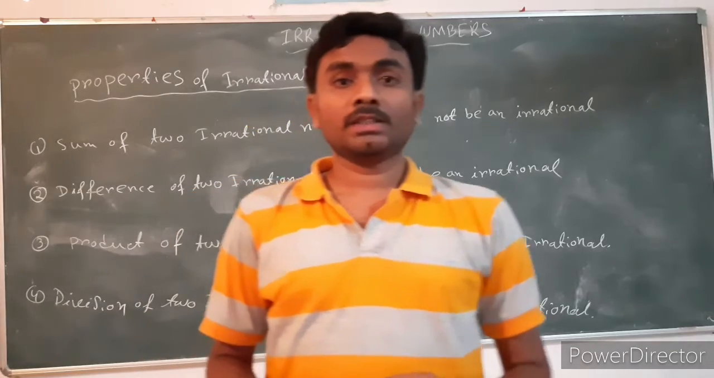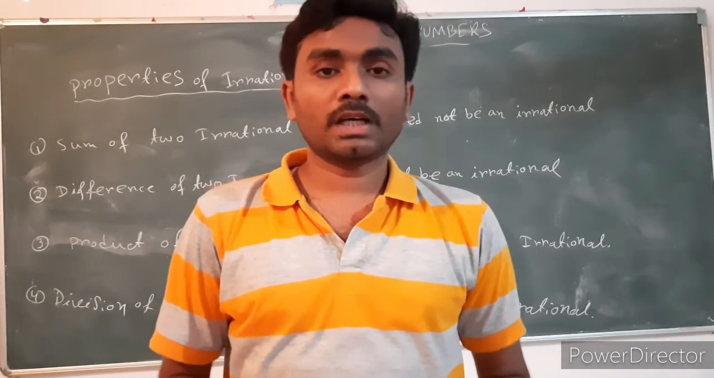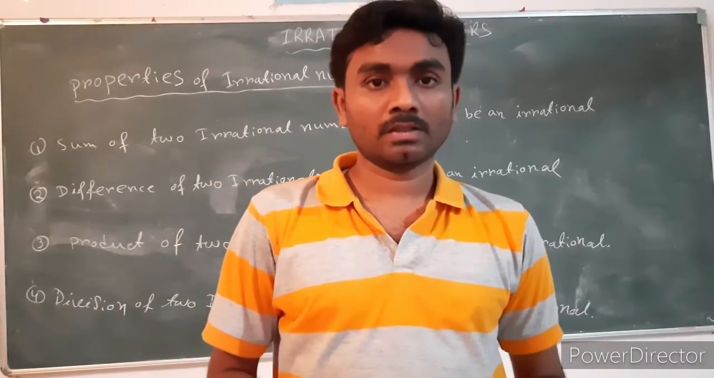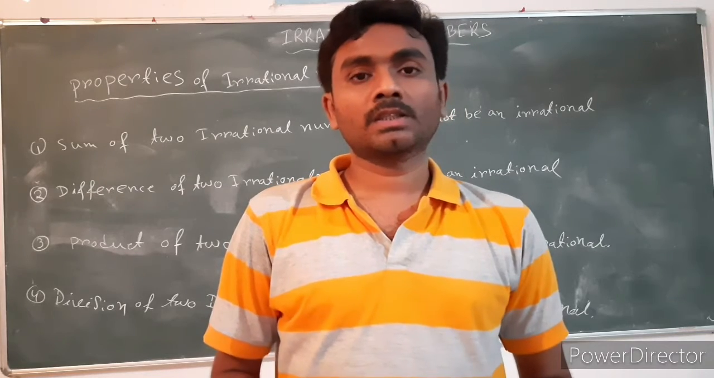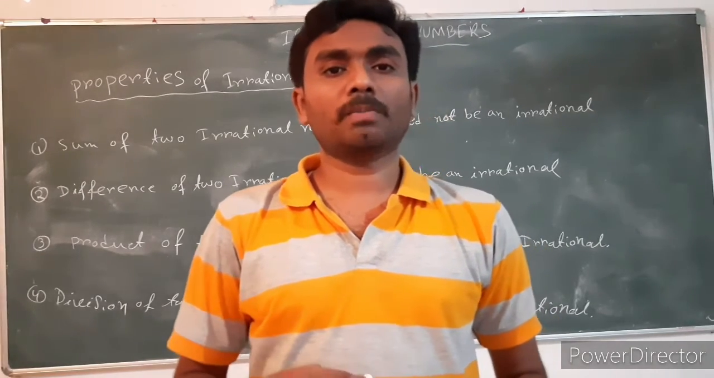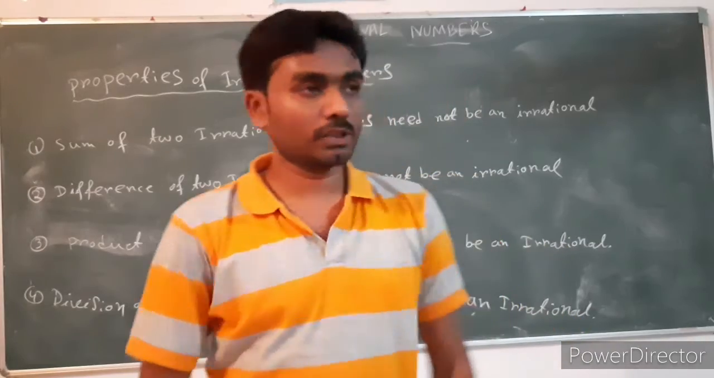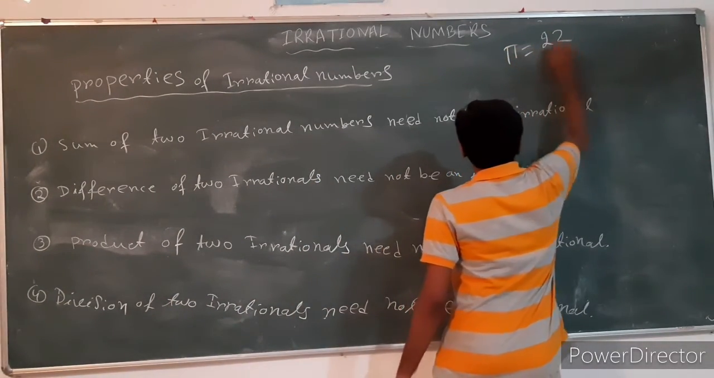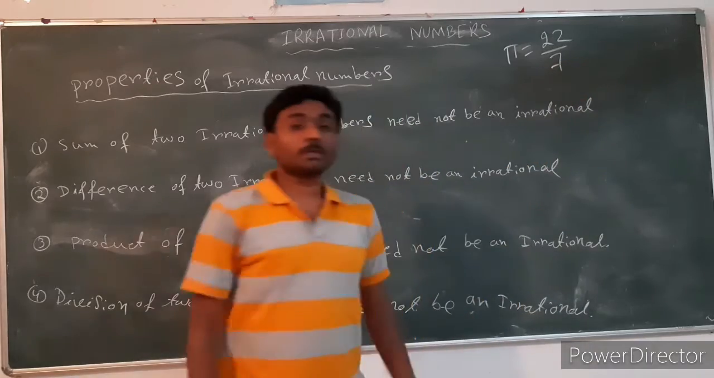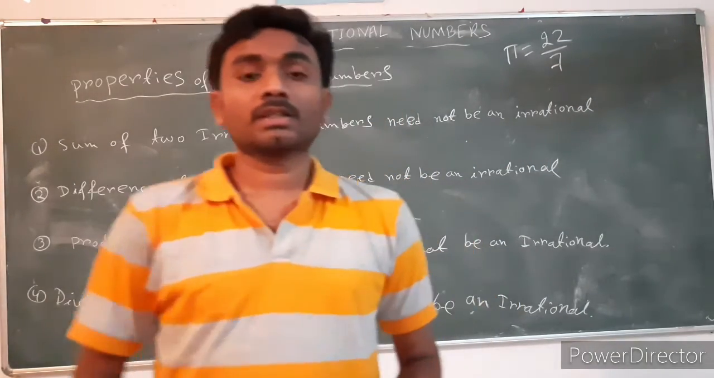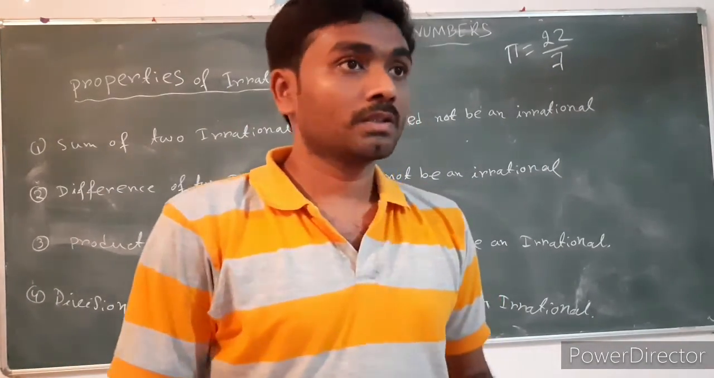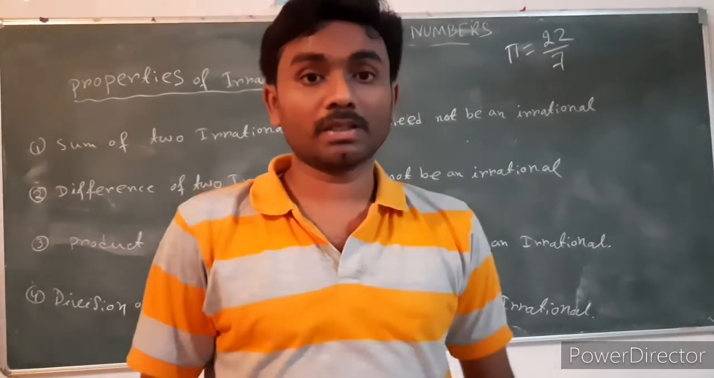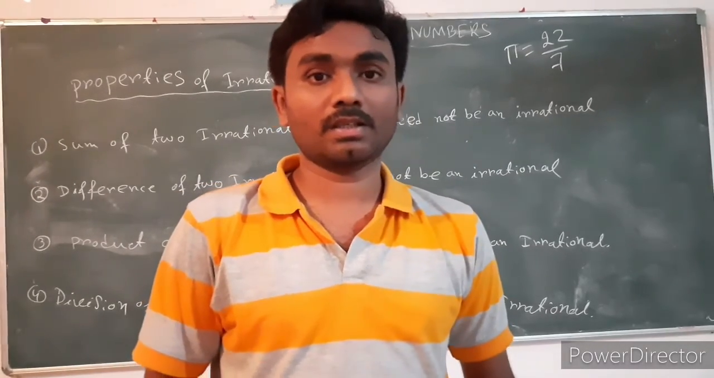Pi is also an irrational number, but we know that the value of pi is 22/7. So pi equals 22/7. If pi is an irrational number, then what will 22/7 be? Rational or irrational?